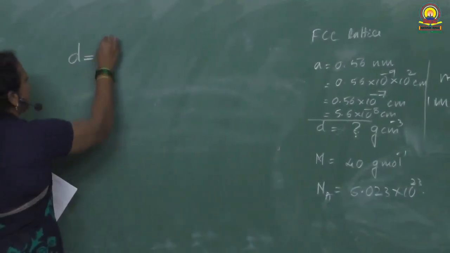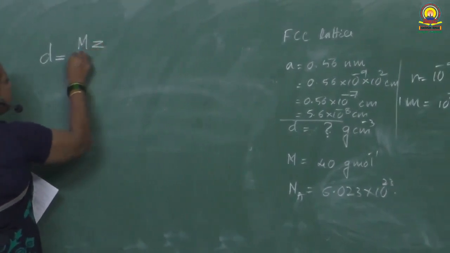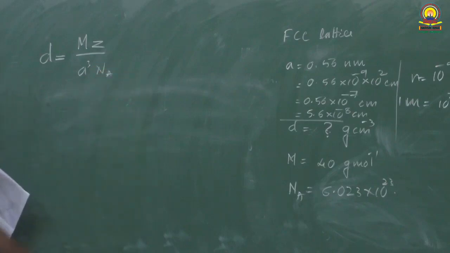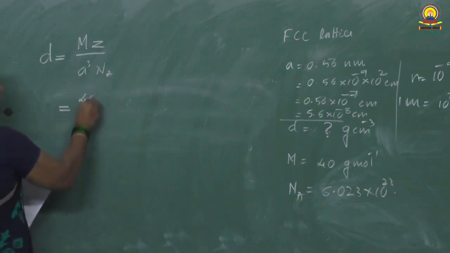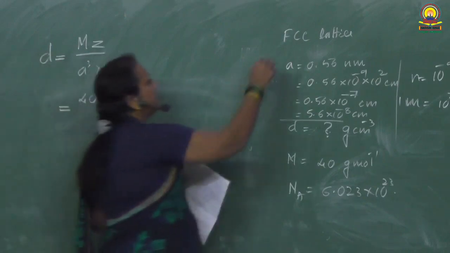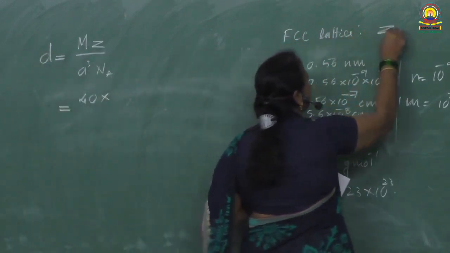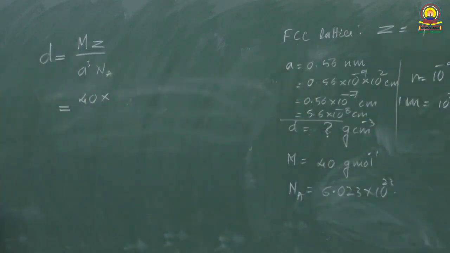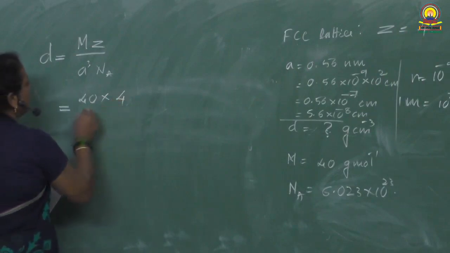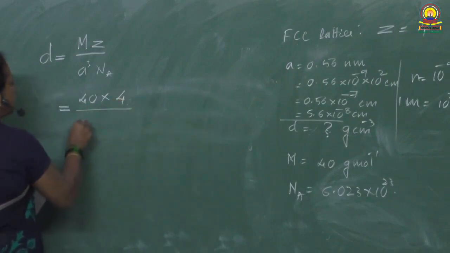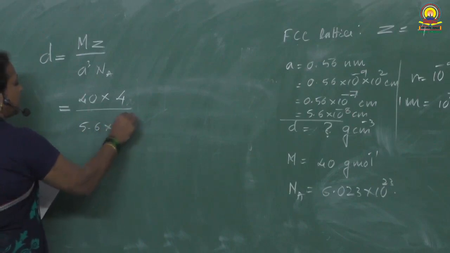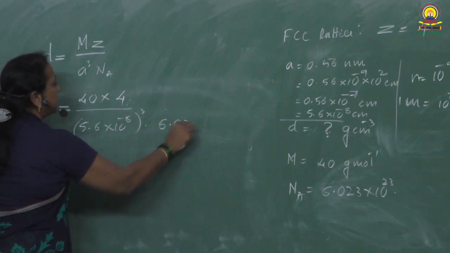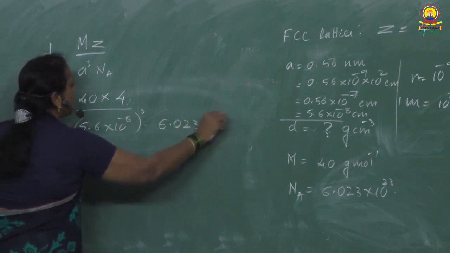Density D is equal to molar mass M into Z divided by A cube into Avogadro number. Molar mass is 40, and for an FCC lattice the value of Z is equal to 4. Z means the number of particles per unit cell, so it is 4, divided by A cube, that is 5.6 into 10 raised to minus 8 whole cube, into Avogadro number 6.023 into 10 raised to 23.